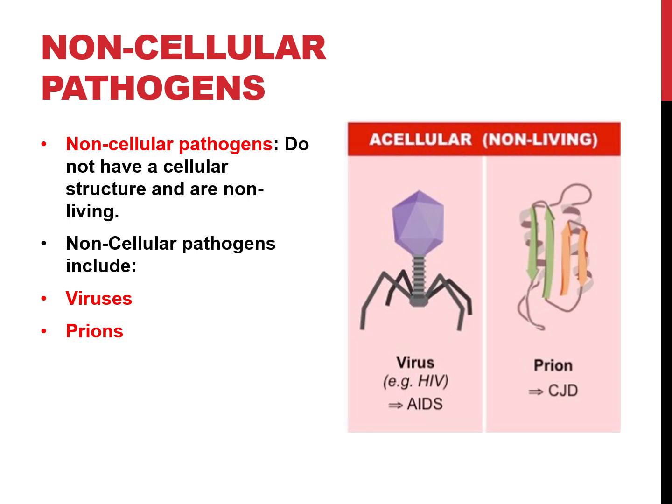We have non-cellular pathogens. They do not have a cellular structure, so they're not made of cells, and they're not even living. In the case of a virus, it's just a few nucleic acids. So I'm going to draw here a few nucleic acids in here, and some proteins. And this one is literally just one misfolded protein, and that zombifies the other proteins, the prion. So those two there are viruses and prions. If it looks like protein, it's a prion.